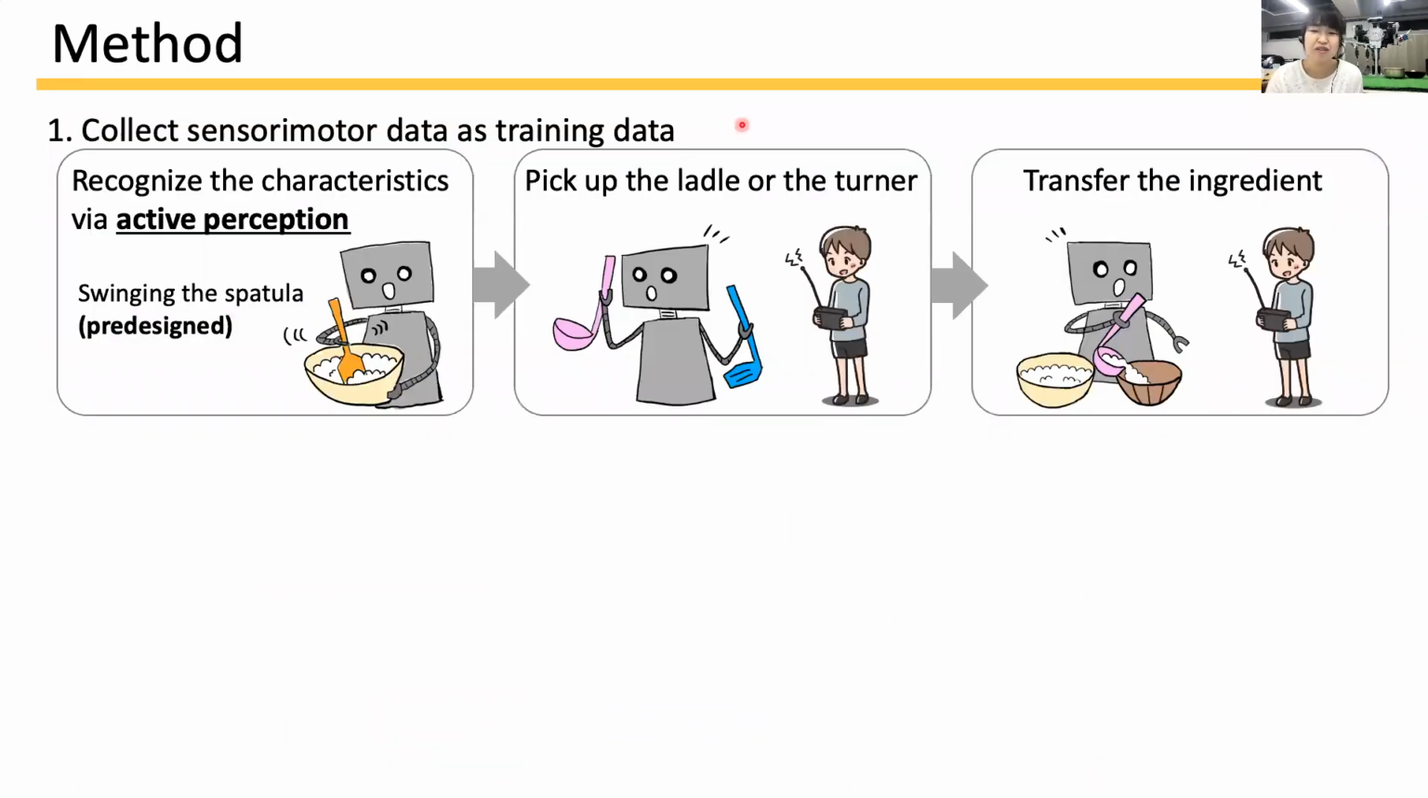At first, we control the robot and take training data. At this time, the motion for active perception is every time the same. The robot perceives characteristics by different behaviors of the ingredients during directly acting on them. We designed the motion by testing several stirring ways and finally adopted swinging a spatula, which brought out the most differentiated sensory data. The motion of tool selection and handling is remotely controlled by the experimenter.